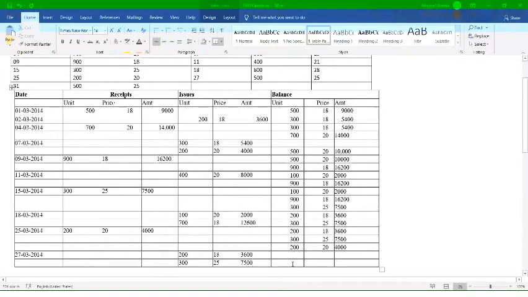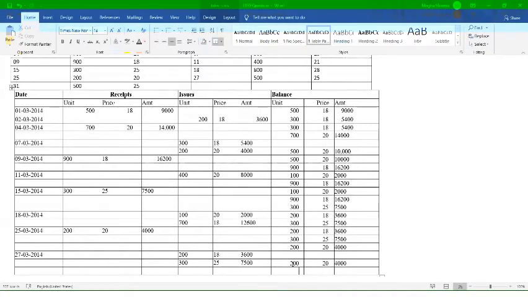So as per your balance, the above two lots of units have been issued. So now the balance that is remaining on 27th of March is how much? 200 units at the rate of 20. So how much will you get? You will get 4,000, right? So this is your balance as on which date? That is 27th of March, right?